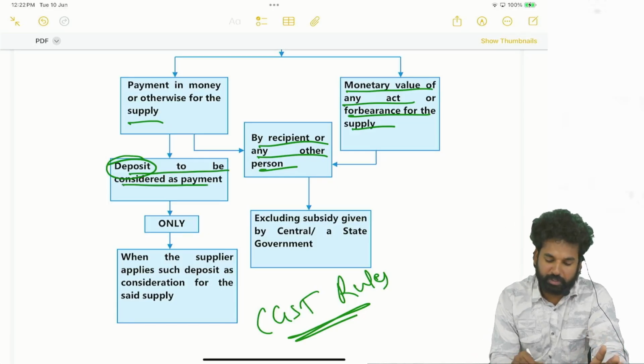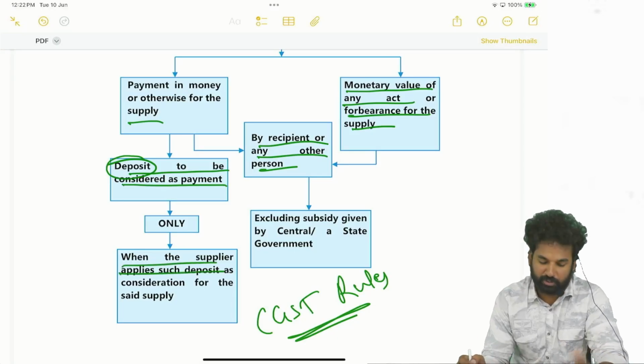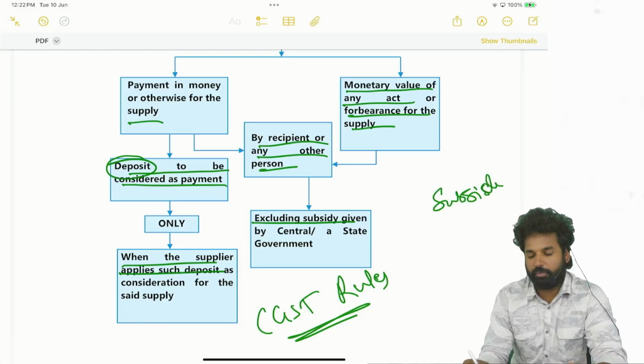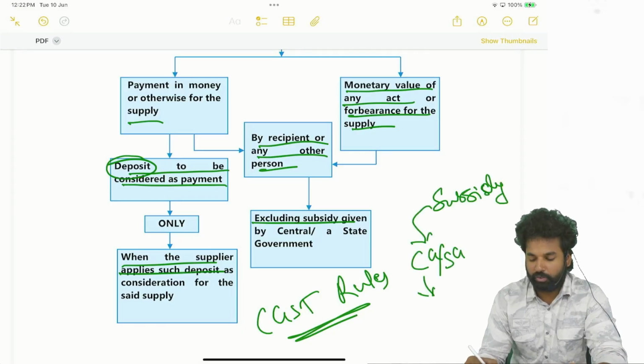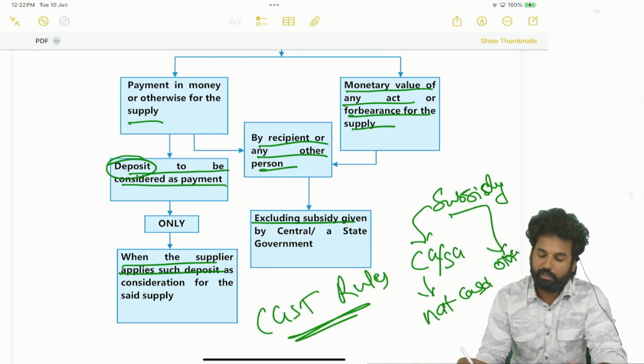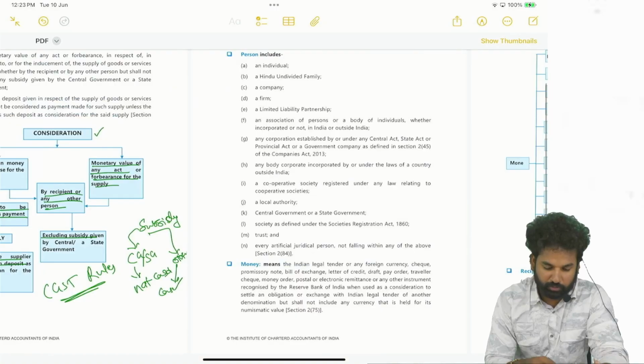So a deposit is considered as a payment only when the supplier applies such deposit as a consideration for the supply, and it shall exclude subsidy given by the central government or state government. If a subsidy is given by the central government or state government, then it is not included in consideration. If it is given by others, then the subsidy will be included and will be a part of the consideration. So this is the definition of consideration.